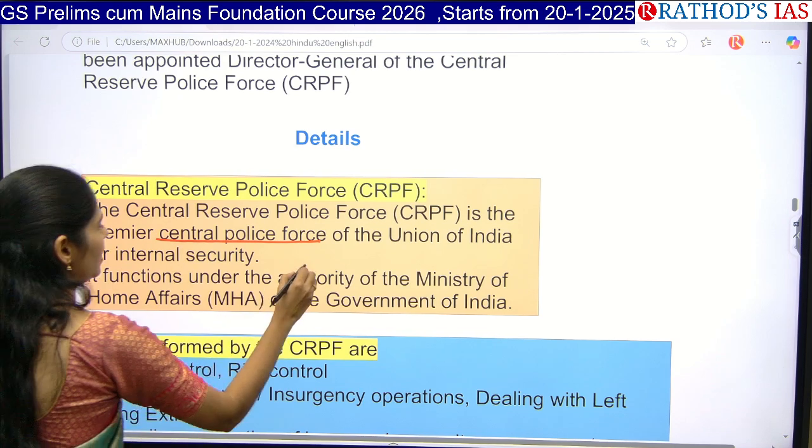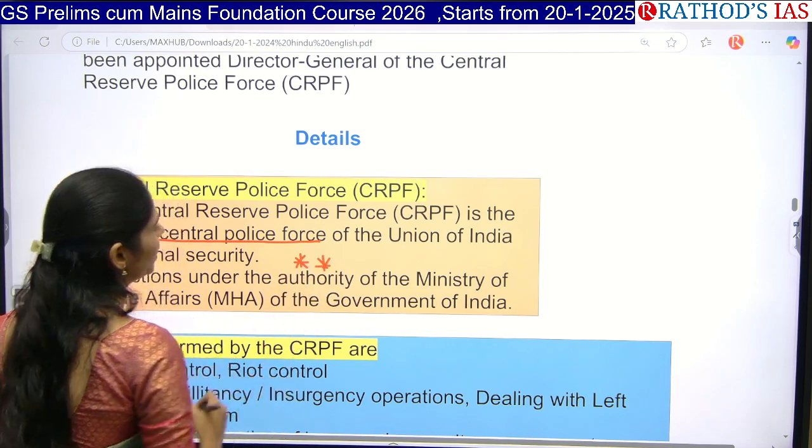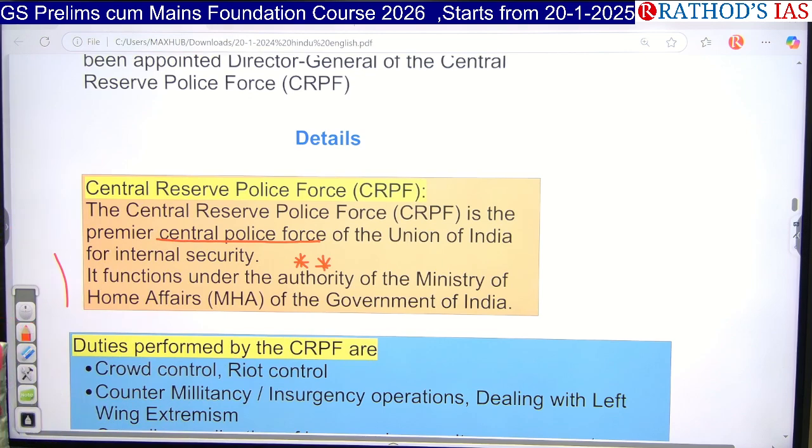UPSC can fool you on this point. They may give a statement like, consider the following statements regarding CRPF: it comes under the Ministry of Defence. No, it comes under the Ministry of Home Affairs. You have to be very clear about this point.